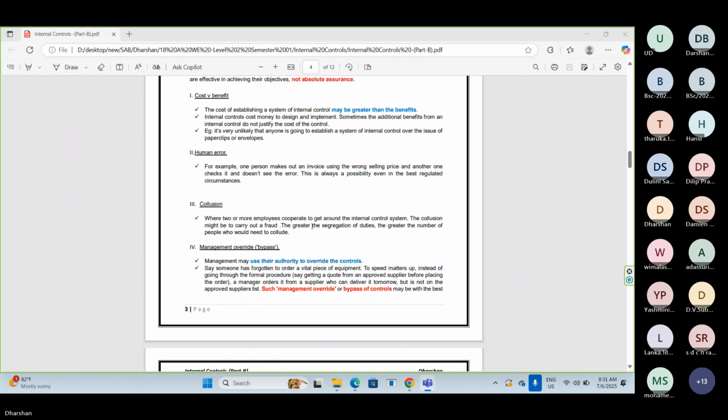Second one. Based on this example, I have explained cost versus benefit, and why cost versus benefit is one of the reasons why we can't give absolute assurance. Out of 10 processes, two processes are out. The company has not implemented internal controls for those simple processes. So they have implemented internal controls in only 8 processes.